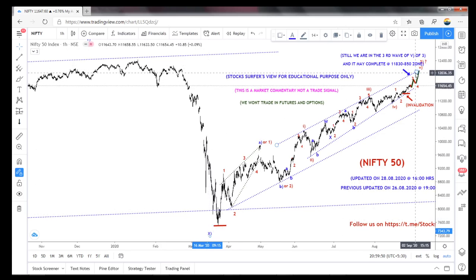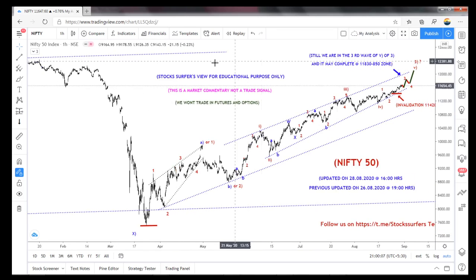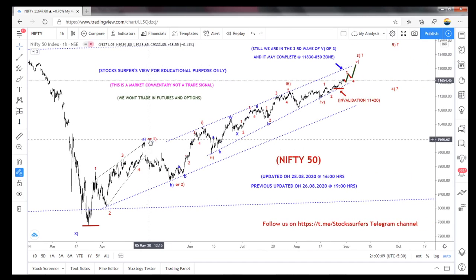Only in a flat correction will it go up to 90% of the retracement of the previous swing. So only in a flat correction can it happen. So either I'm expecting a three-wave structure up to 12,200. For the intermediate wave count, this is optional only, whether this could be changed to 1 later on. Now currently I'm saying this is A, B and C.